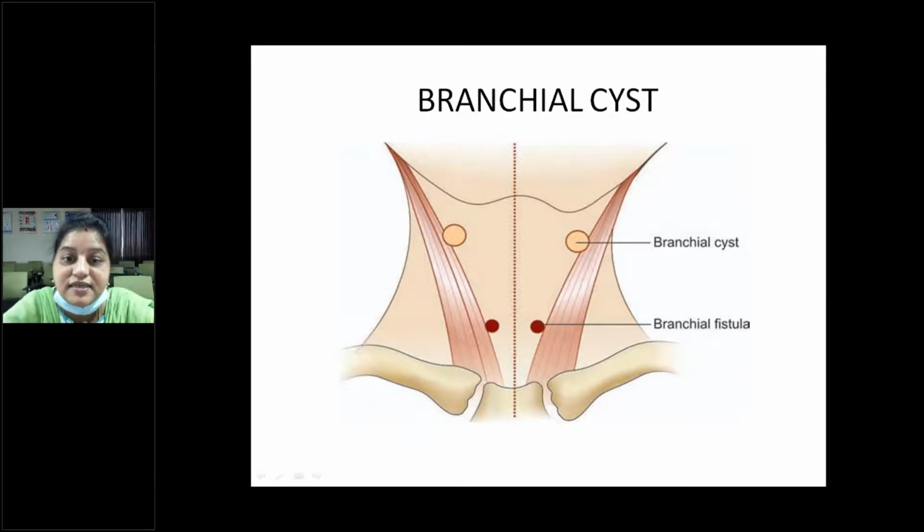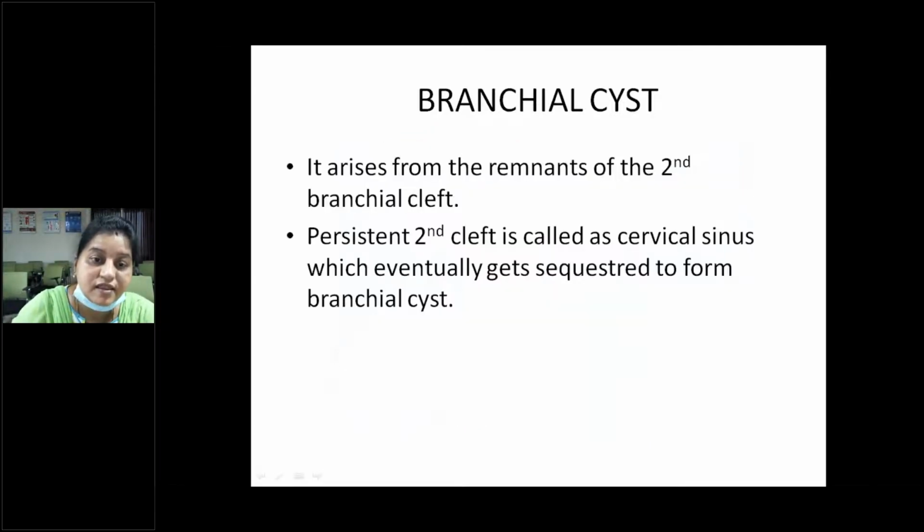So the next one is the branchial cyst. If you don't treat it, or with incomplete excision of the branchial cyst, it can lead to infection and formation of a fistula. It arises from the remnants of the second branchial cleft. A persistent second cleft is called a cervical sinus, which eventually gets sequestrated to form the branchial cyst.